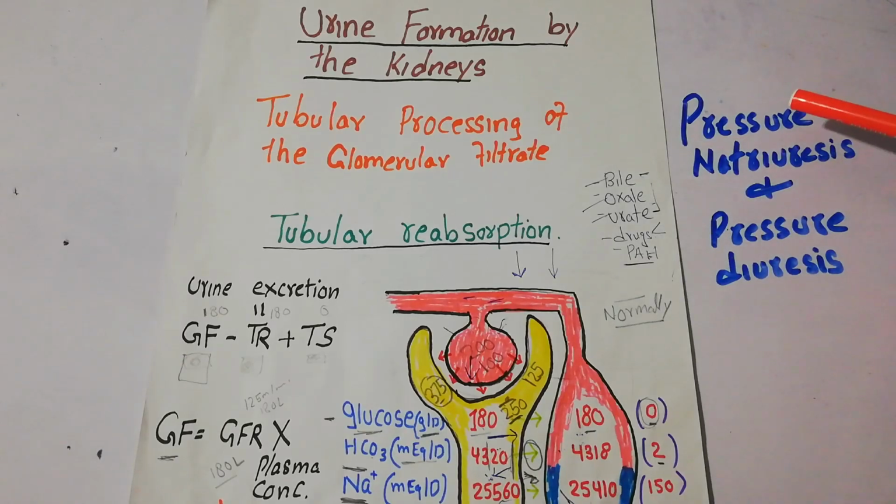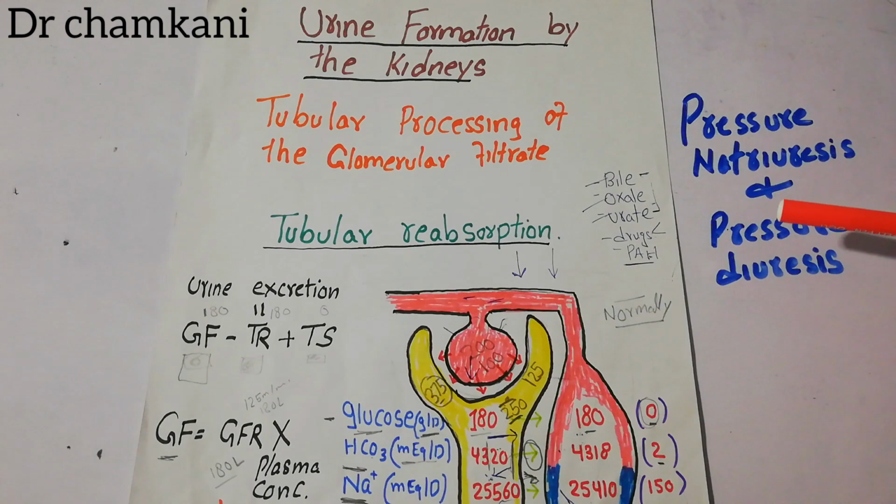Today in this lecture, we will talk about pressure natriuresis and pressure diuresis. Pressure natriuresis and pressure diuresis simply mean the increase in urinary excretion of sodium and water due to increase in arterial pressure.